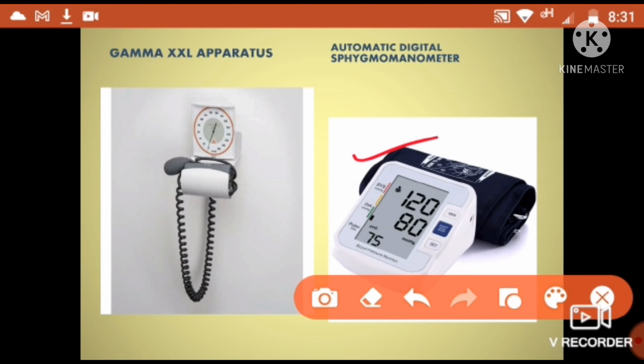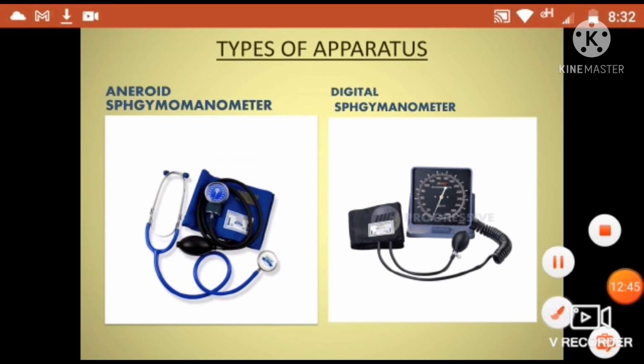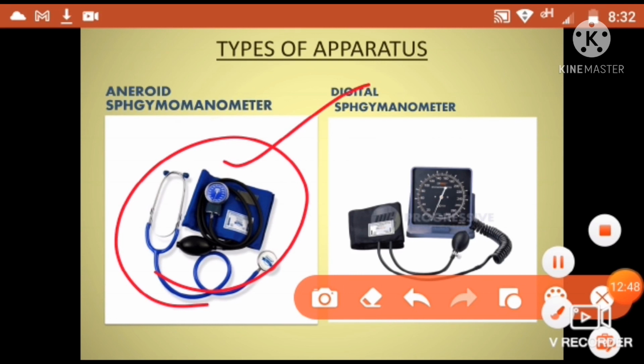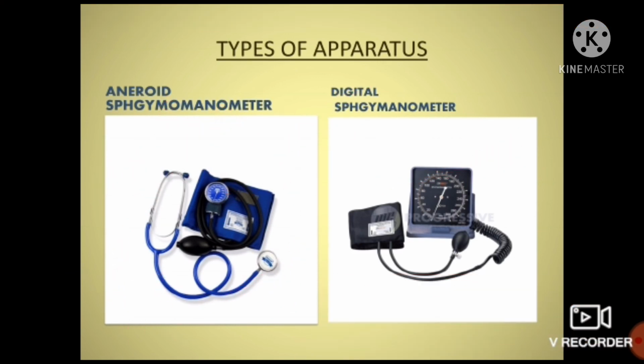This is the Gamma XL apparatus. This is a very rarely used apparatus, used in industrial settings and in hospitals, basically in the United States. And there are aneroid sphygmomanometers. The sphygmomanometer is common in our laboratories. We use it in practicals, or we can use this to check compliance, or to learn the application method, for labs only. For labs, and some clinics are also using this. And the second one is the digital sphygmomanometer. It's also becoming most common as time passes and gives an accurate and exact result.